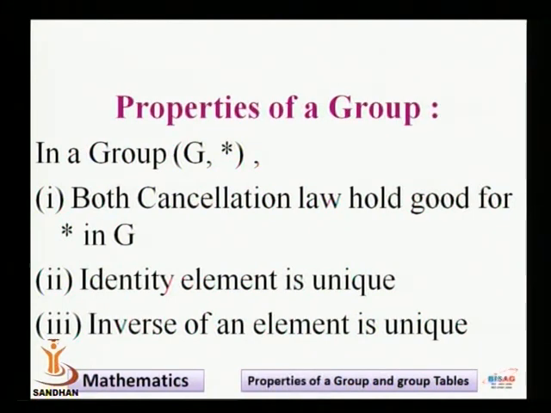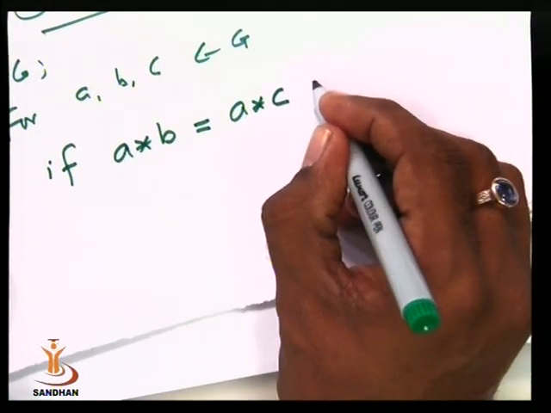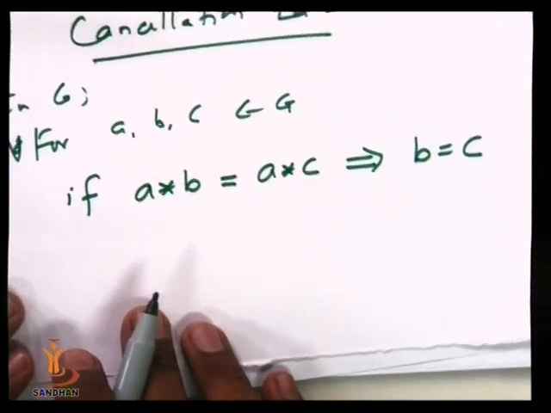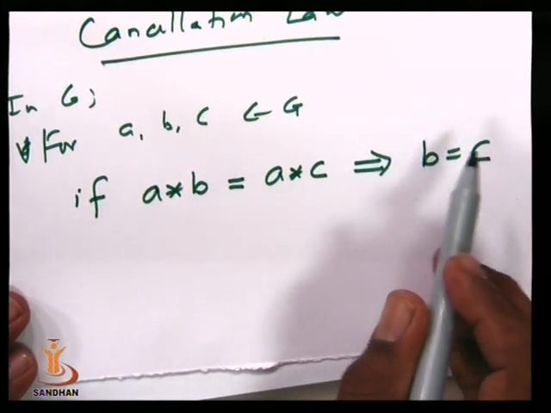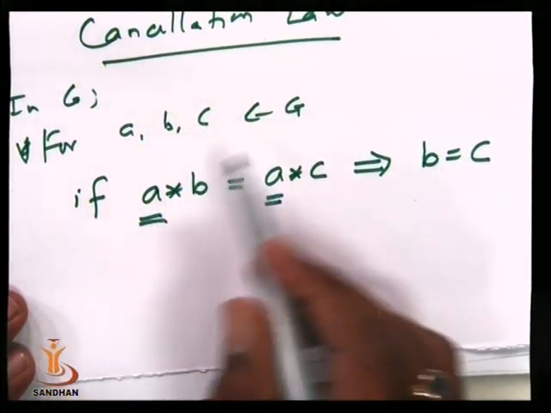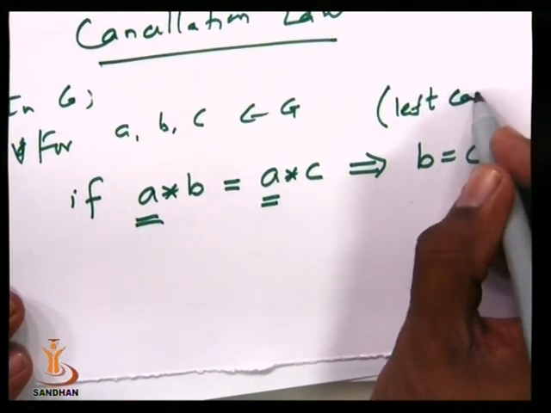In G, for A, B, C belonging to G, if A star B is equal to A star C, that implies B is equal to C. So here we can see that if A star B is equal to A star C gives B is equal to C, means here we are cancelling element A from the left side, and we call this property the left cancellation law.